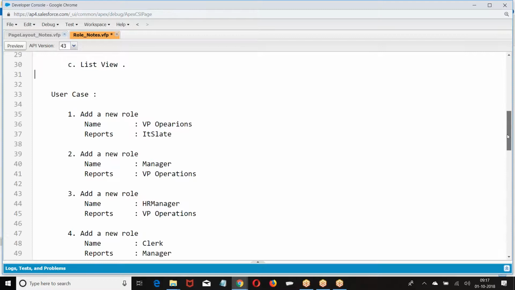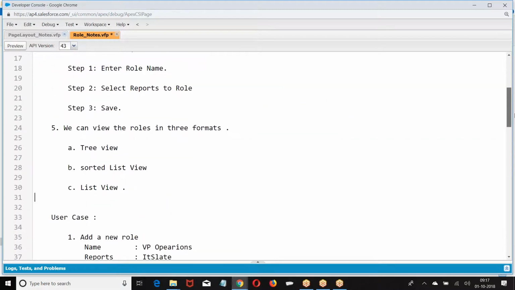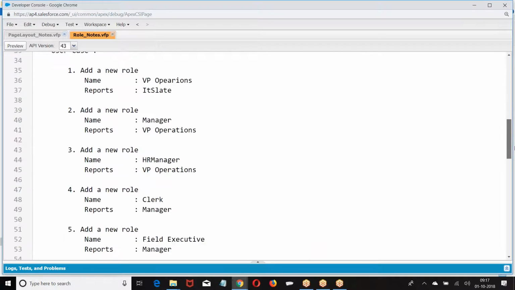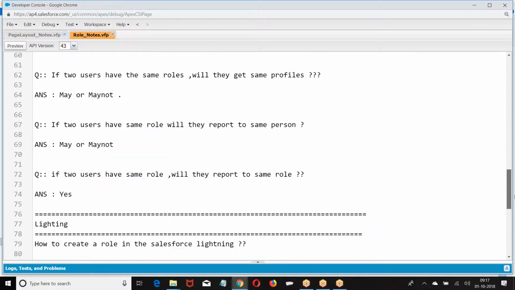Now, this is the basic information about the role structure. Now, how do you create the same roles in the Lightning? This is the classic view, but how do you create it in the Lightning?